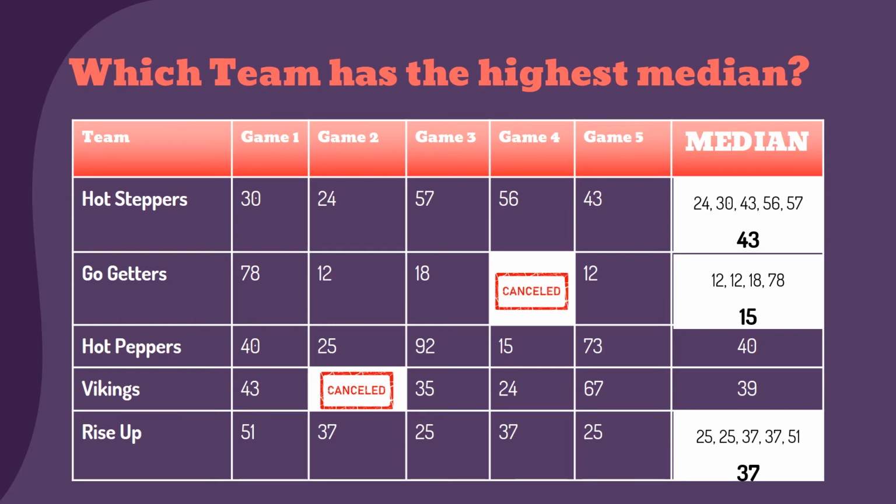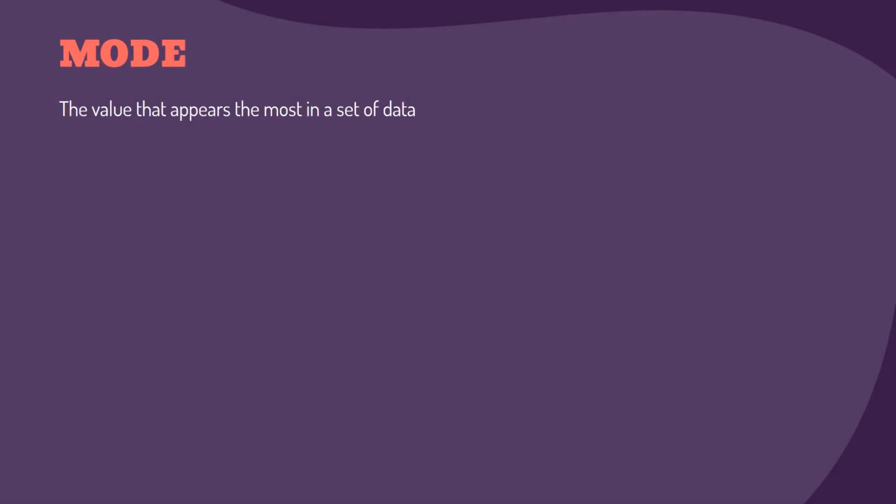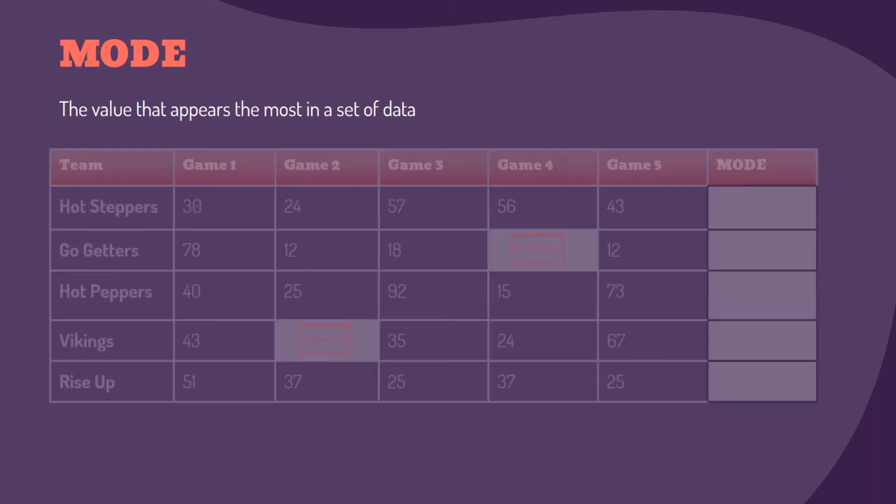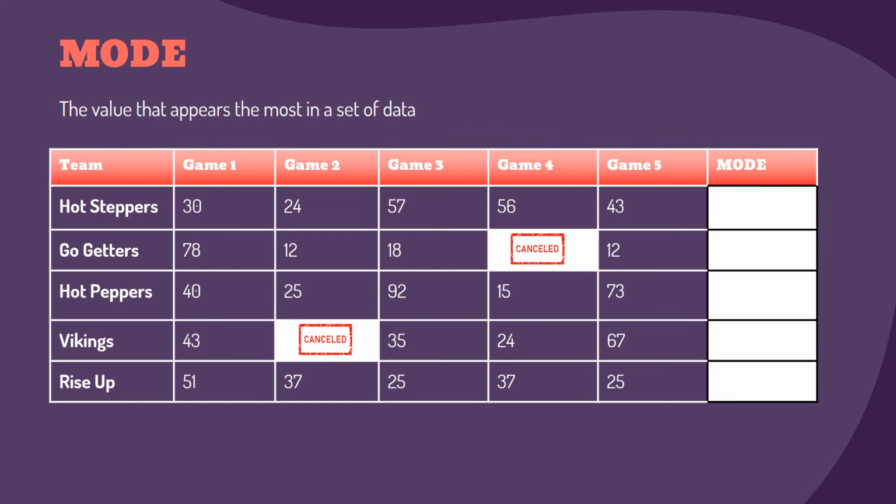The third type of average we want to talk about is the mode. The mode is the value that appears the most in a set of data. It's very easy to identify just by looking at the data set. For example, the modal score for the go-getters is 12 points. On the other hand, the hot steppers do not have a modal score.